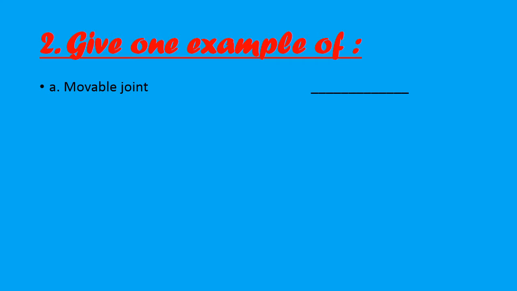Cartilage is present between the movable joints. So its example is knee. Okay. The joint in the knee will allow movement of bones. That is why it is called a movable joint.